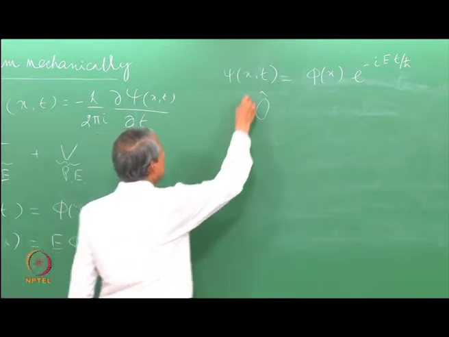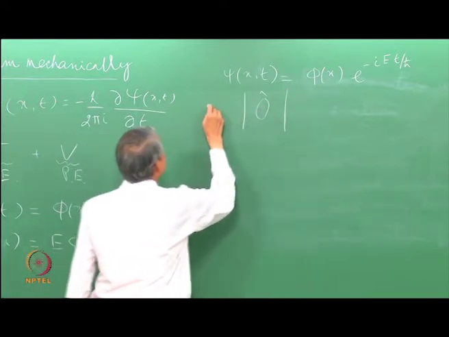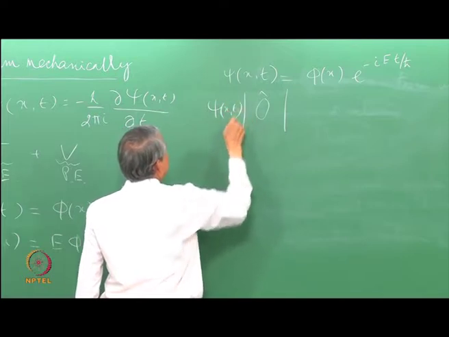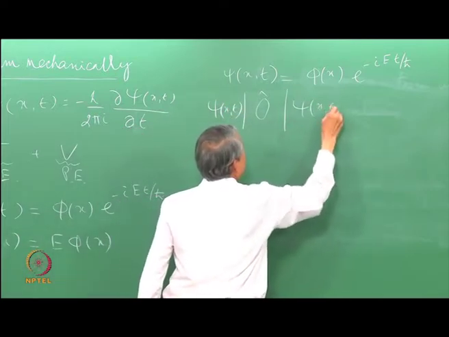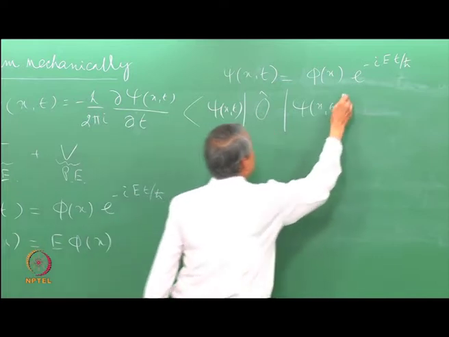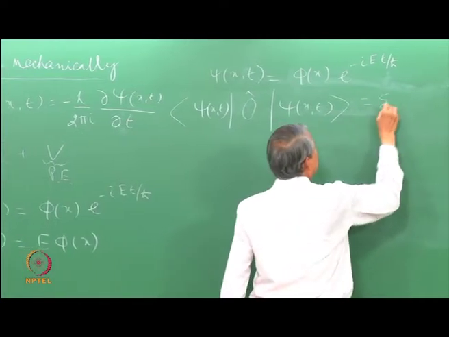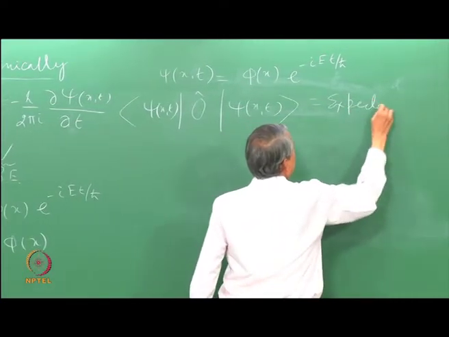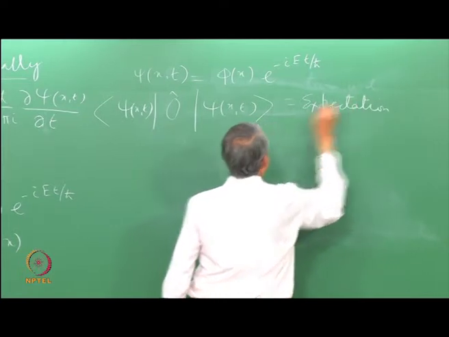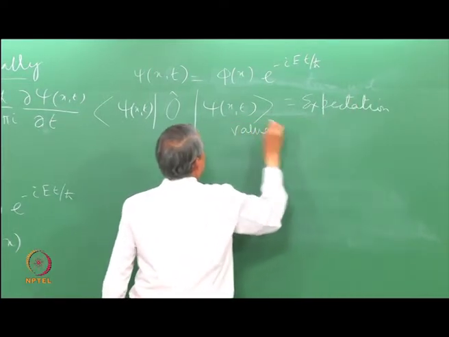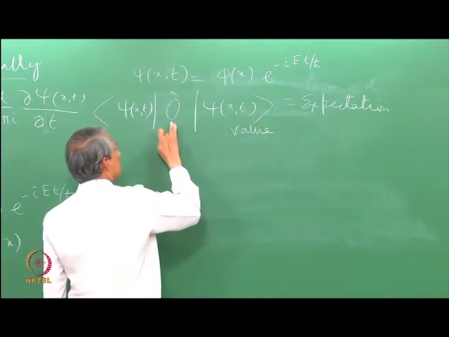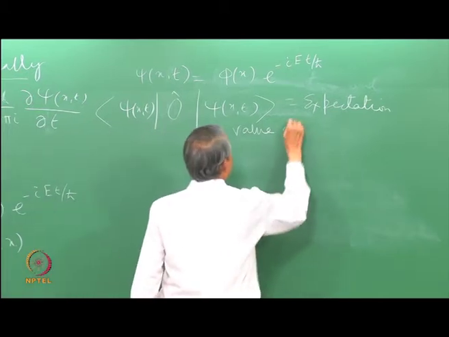The prescription is that we put the wave function in this fashion and then evaluate this integral where the operator is in the middle of that. This is called the expectation value of the physical quantity described by this operator O.